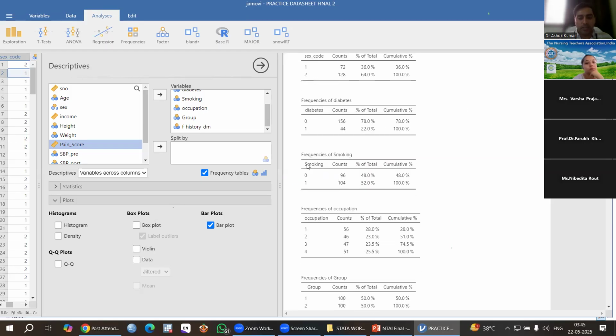How many smokers? One is smoking, zero is not smoking. So out of 200, 104 were smokers, around 52%. So we can get this.